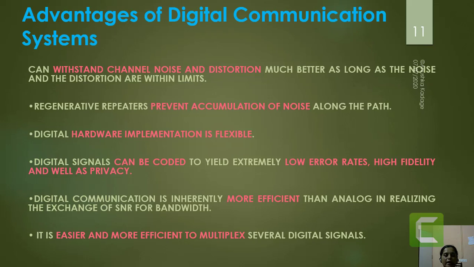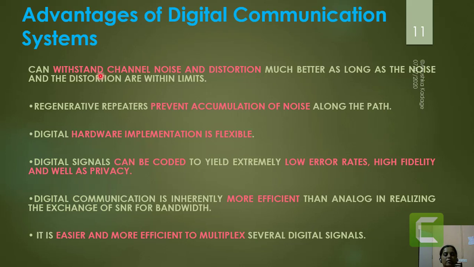Apart from this, what are the advantages of a digital communication system that we are going to look at? As I have mentioned, digital communication works on digital signals, and as a digital signal has only discrete levels, the amount of noise and distortion introduced over the channel cannot give a large variation in the original signal levels.